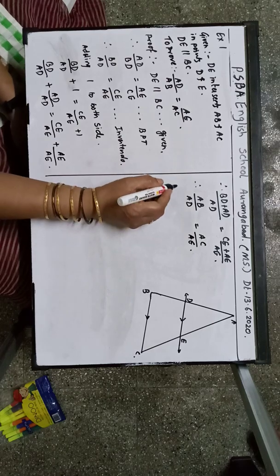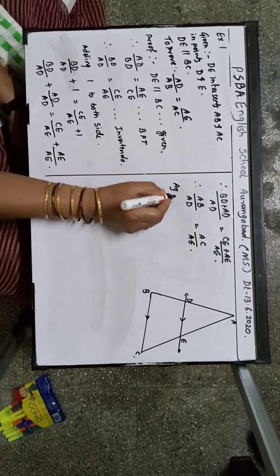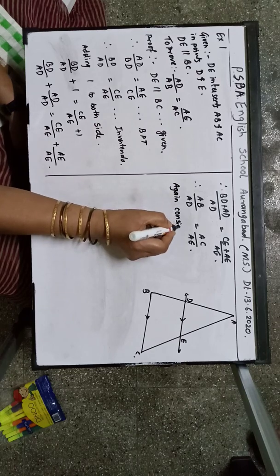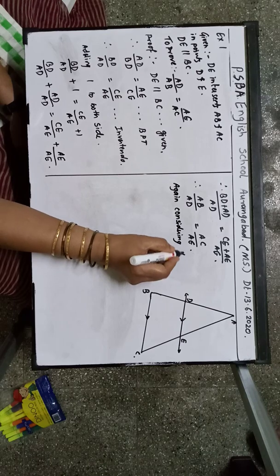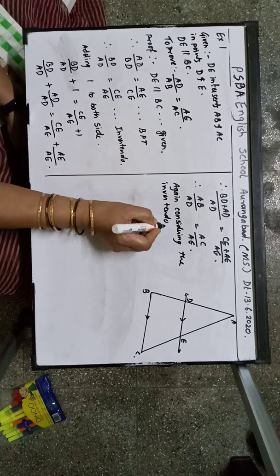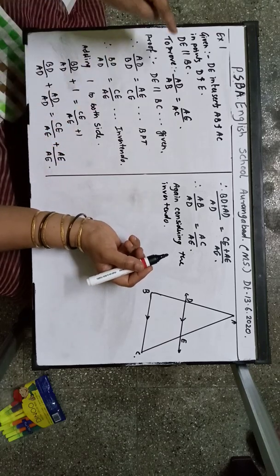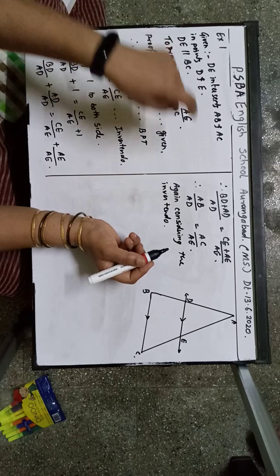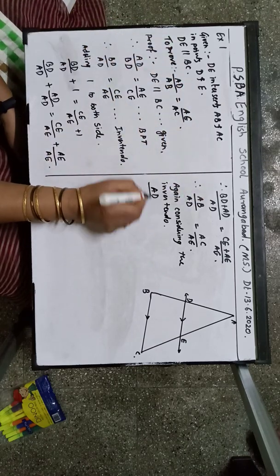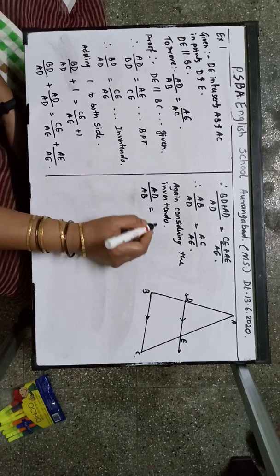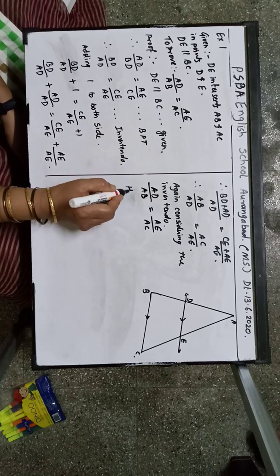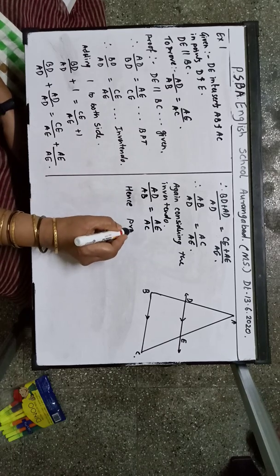Correct? Again considering the invertendo. Why are we again going to take the inverse? Because what we want is AD upon AB, and here we got AB upon AD. Therefore, we have to take the inverse. So, AD upon AB is equal to AE upon AC. Correct? Hence, proved.